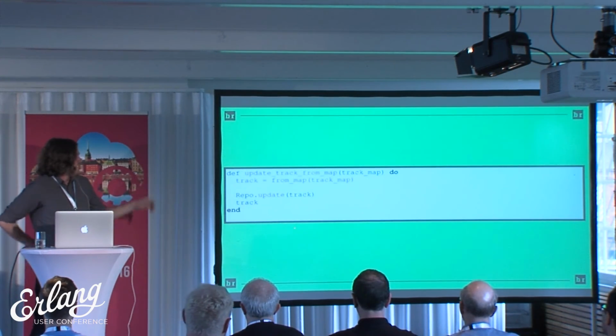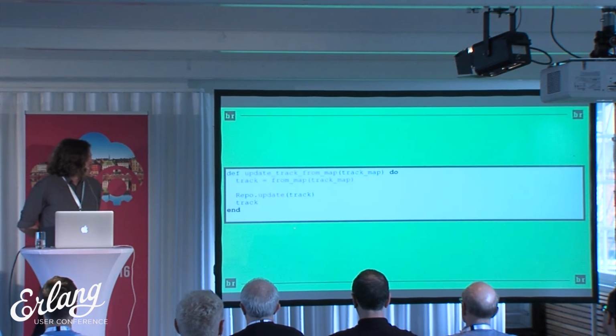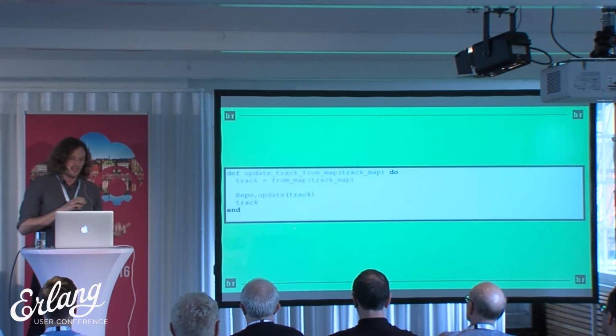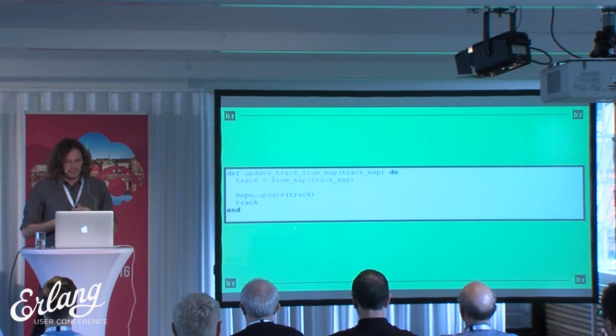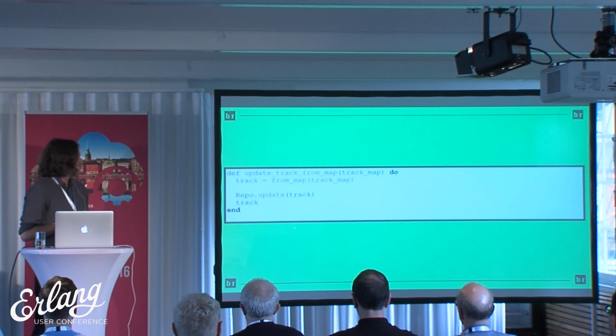time. But we were doing something like this before. And it was sort of a convoluted way where you take a map and you turn it into a struct, and then you would update it. And it wasn't predictable, and it was very sort of messy. But again, it worked.